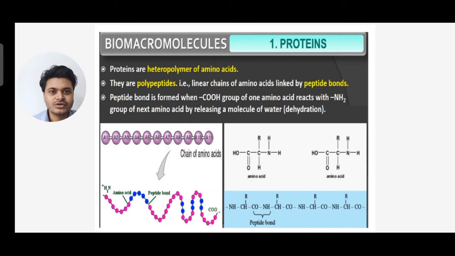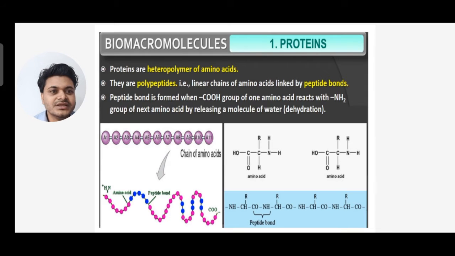You can see on top chains of amino acids, A1, A2, A3, given as an example. For an amino acid, on one side there is an amino group, on the other side a carboxylic group. When OH from the carboxylic group and H from the amino group are removed, that is lost, dehydration takes place due to loss of water. The peptide bonds are formed and all the amino acids are joined together to form a protein.